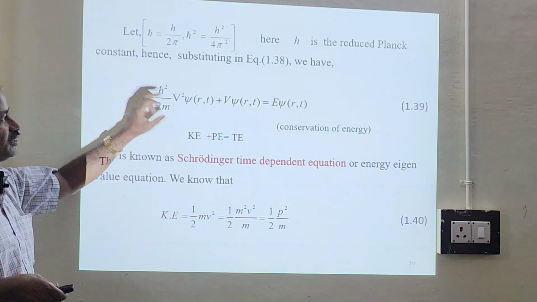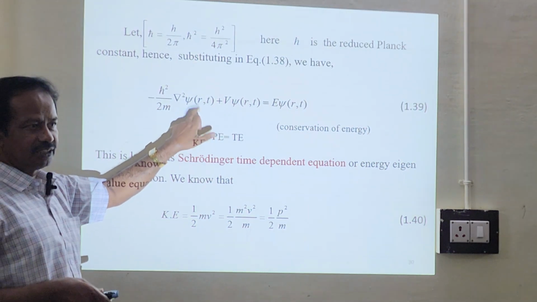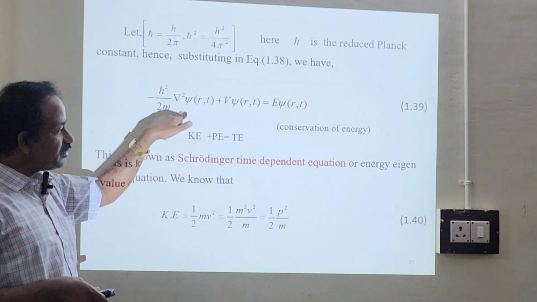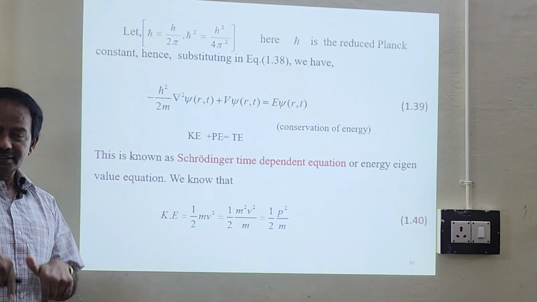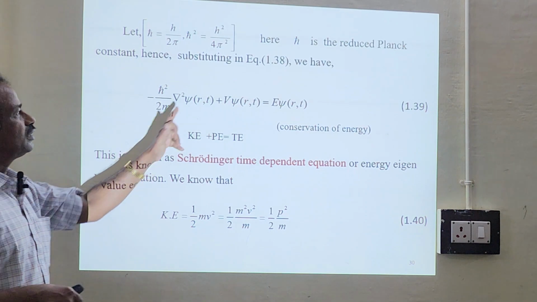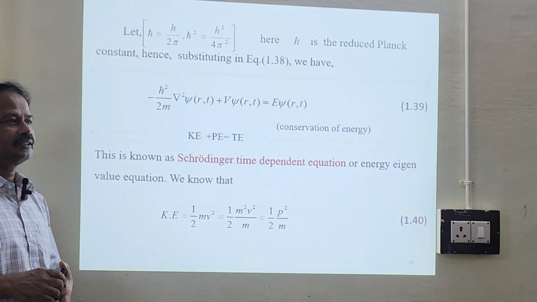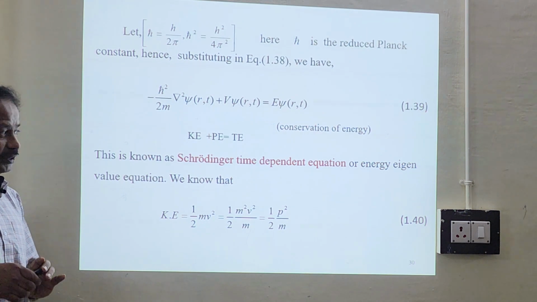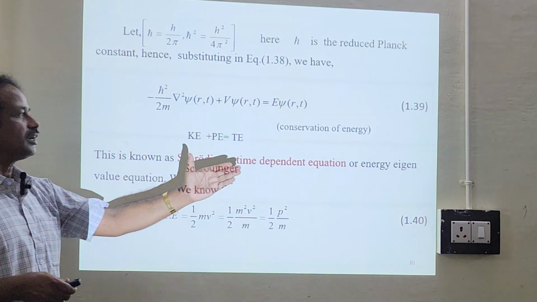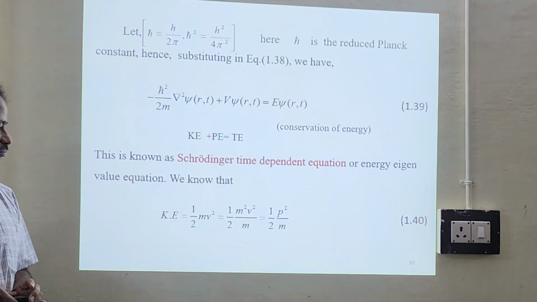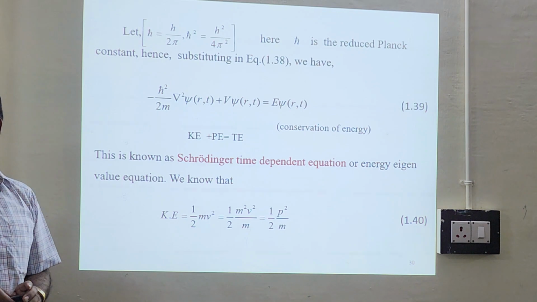The solution psi depends on r comma t in this equation. So this equation is known as the Schrödinger time dependent equation, because the solution depends on both the position coordinate r and the time coordinate t. Sometimes we will also call this the energy eigenvalue equation. So is it okay? Time dependent Schrödinger equation.